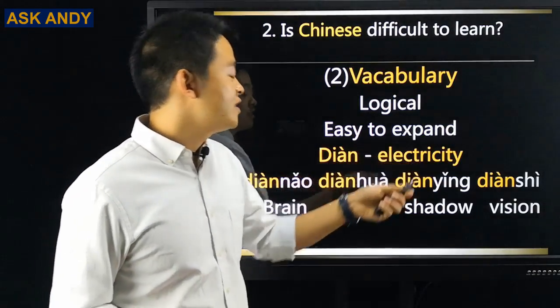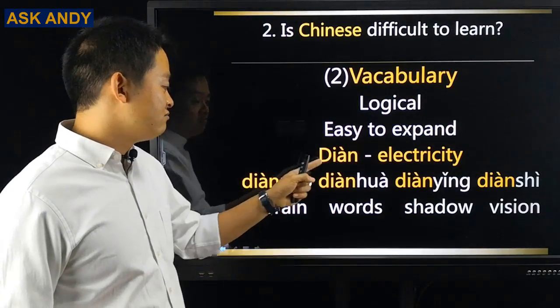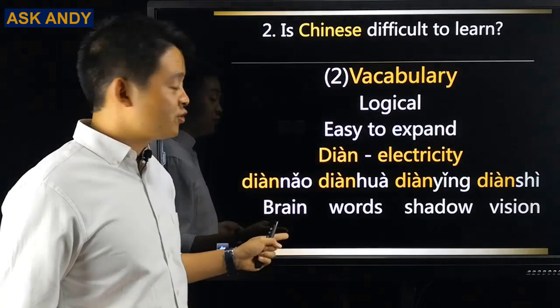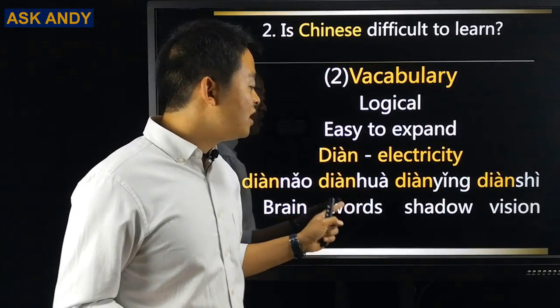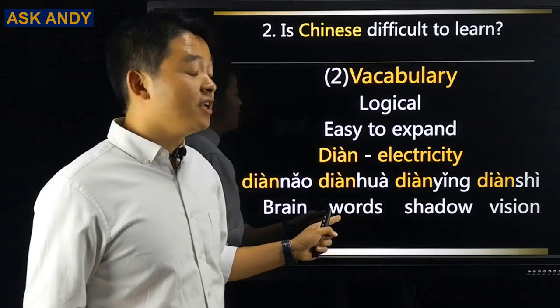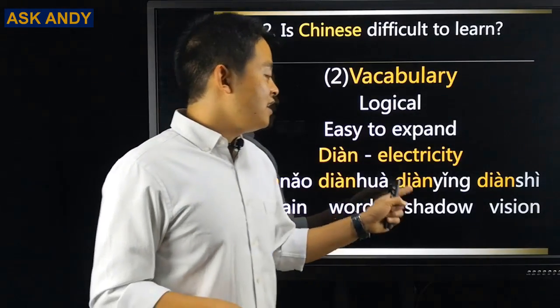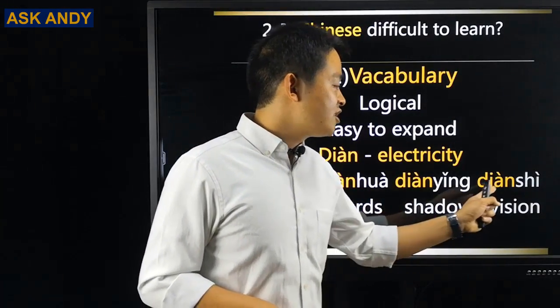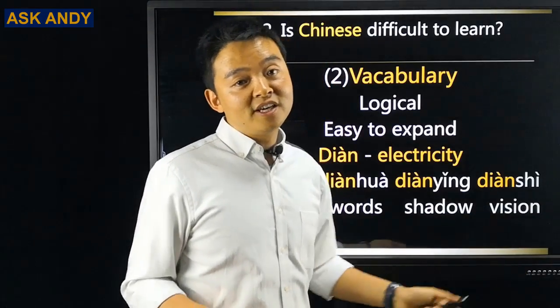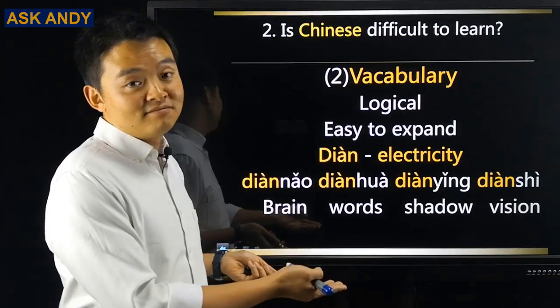So 电 is electricity. So 电脑 will be electricity brain, sort of electrical brain. 电话 will be electrical words, or electrical conversation. 电影 will be electrical shadow. 电视 will be electrical vision. Can you guess what they mean?